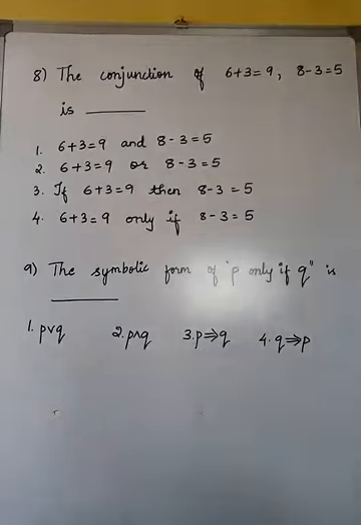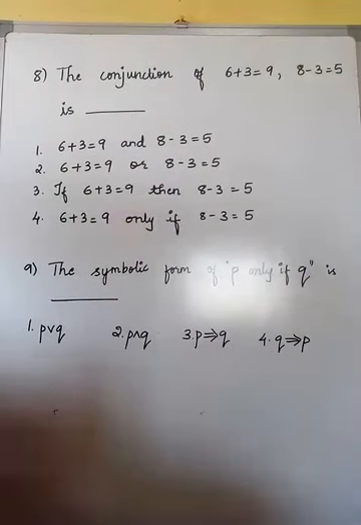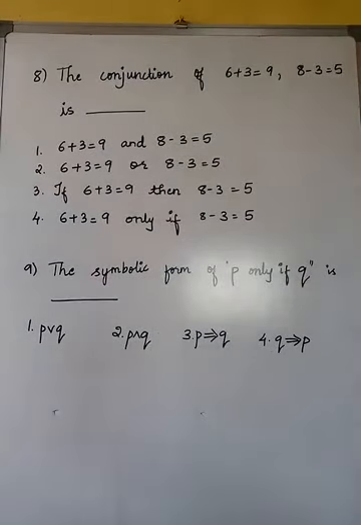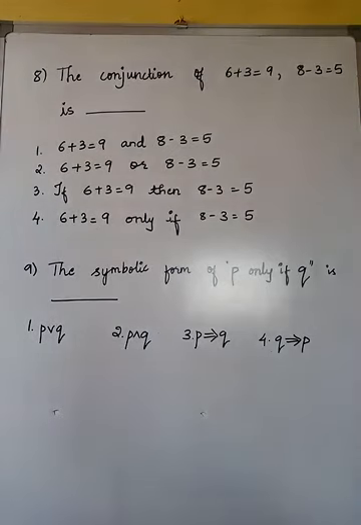So students, now let us move on with the next question. The conjunction of 6 plus 3 is equal to 9. Here we have the two component statements: 6 plus 3 is equal to 9, and 8 minus 3 is equal to 5. So it should be connected with the word conjunction. In the previous question which we solved, it was disjunction, and for that we used the connecting word which I already taught you all, "or". Here for conjunction, the connecting word is "and". Yes or no?